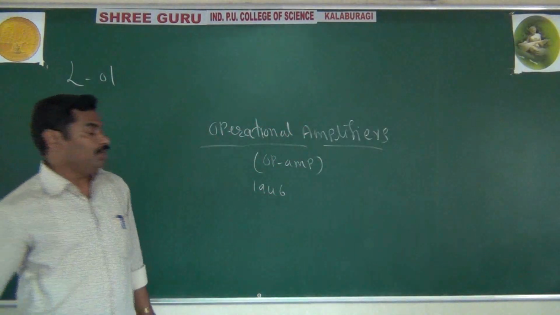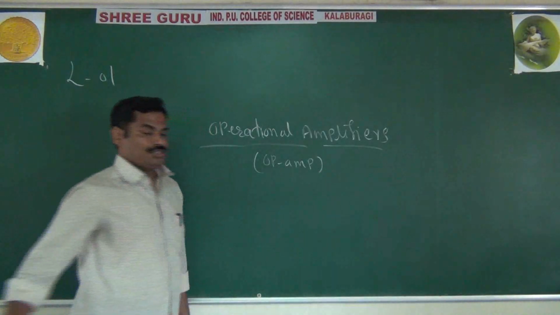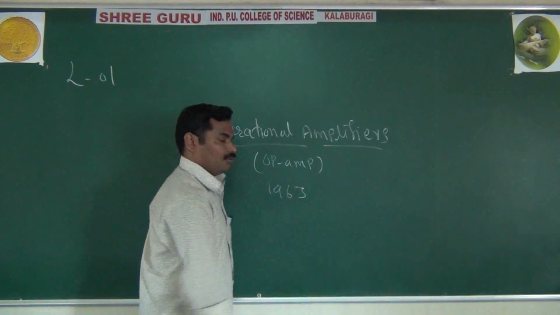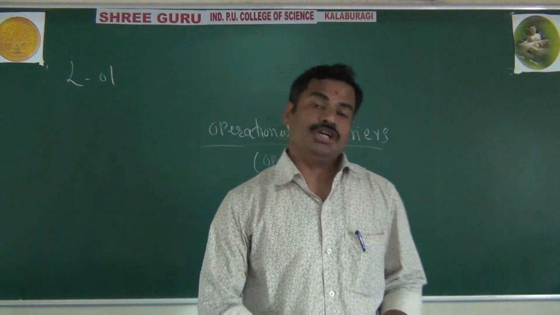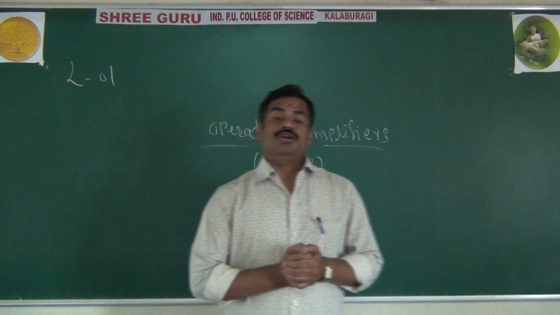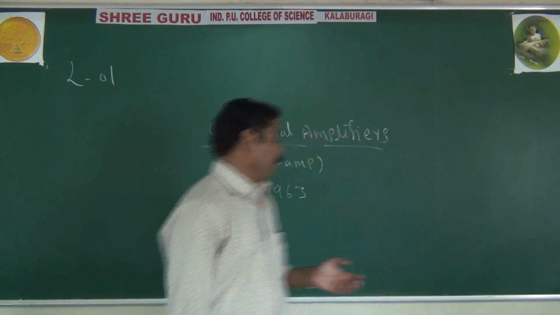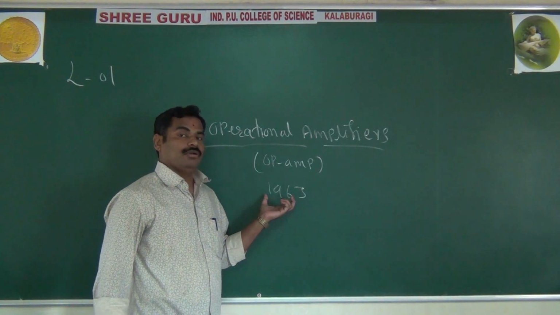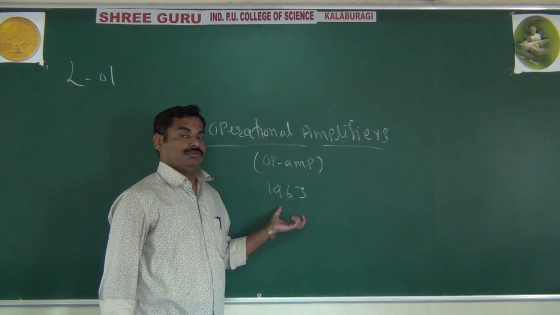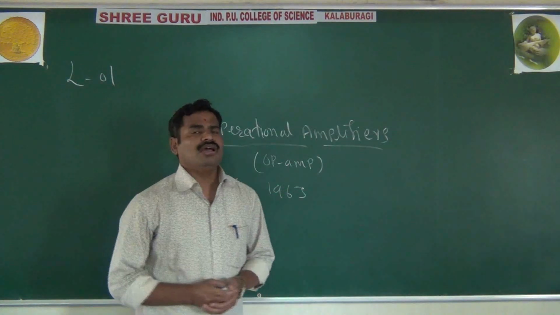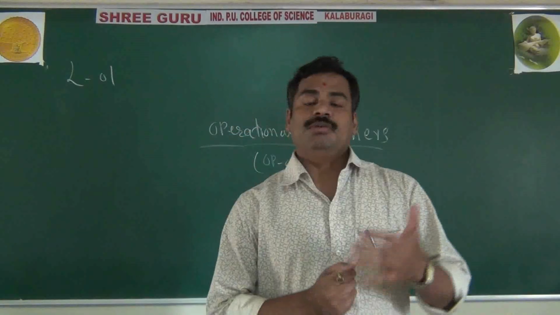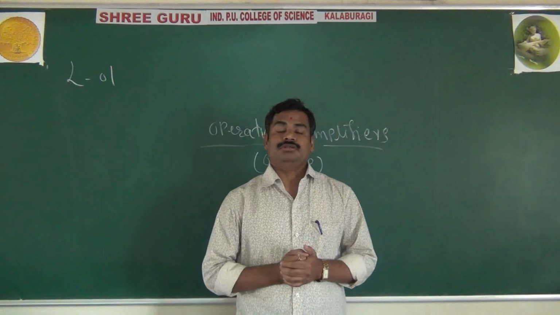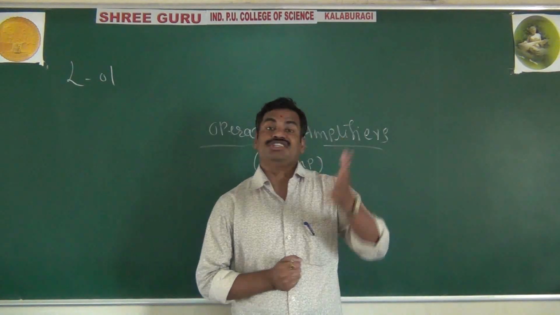In 1963, they introduced the first monolithic integrated circuit. As we know, we give more importance to integrated circuits, nothing but ICs.